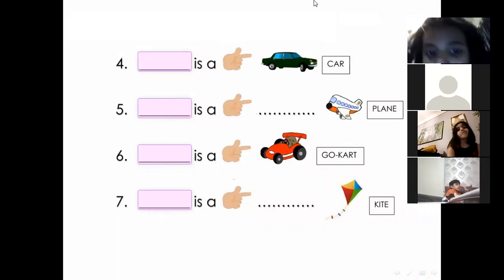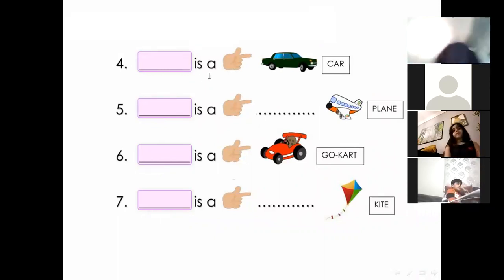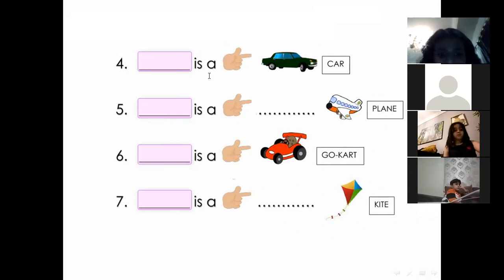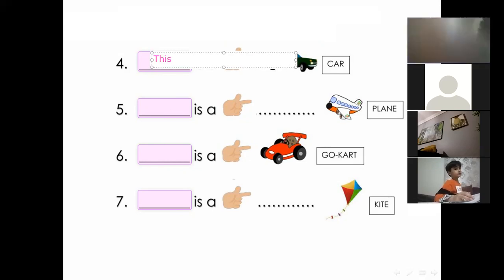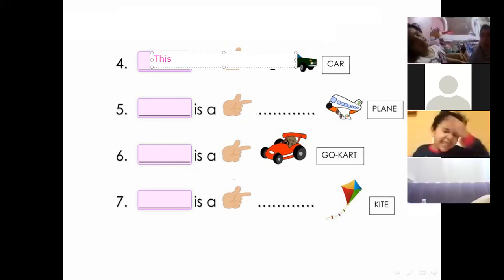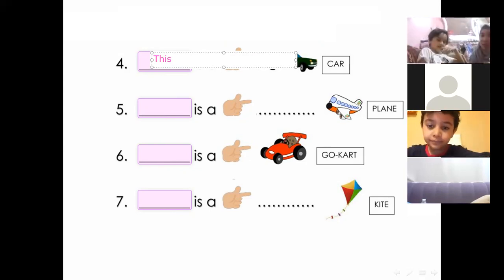Look at the car. This is a car or that is a car? Number 4. This is the car. Excellent. Thank you. Lina? Lina? Okay. Yusuf? Yes. Look at the plane. This or that?